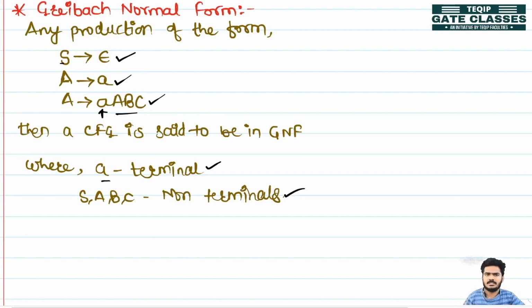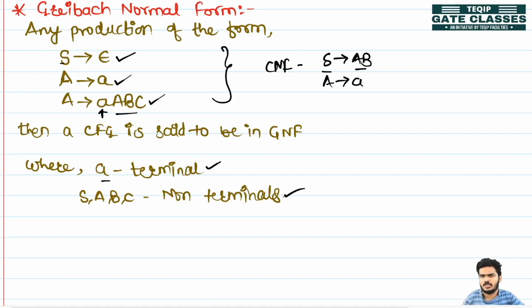Similarly, we have seen the productions allowed in the CNF. Suppose S is producing AB, this is allowed, and A is producing small a, this is also allowed. Means either a non-terminal will produce two non-terminals at the right side, or one non-terminal will produce one terminal.